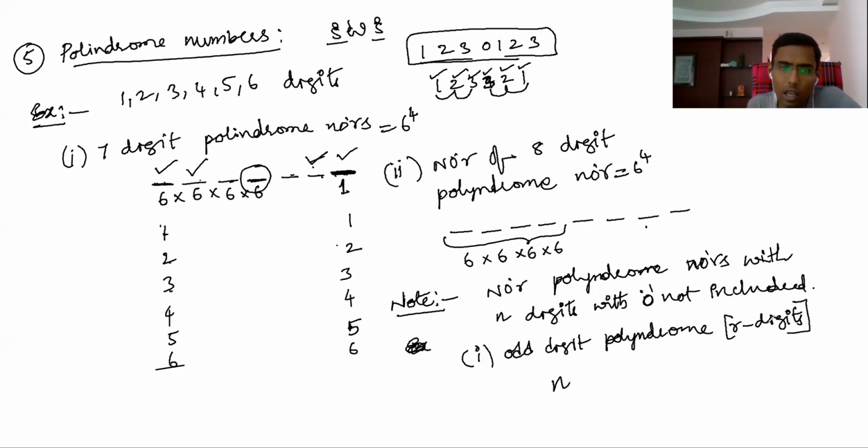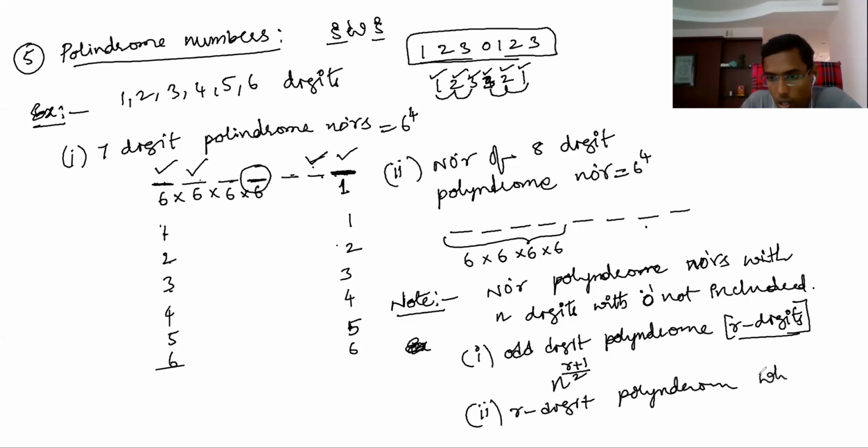Palindrome numbers in which the odd number of digits is r, that is, r digits are there. What should you do? r plus 1 by 2. Now 7-digit palindrome number means 7 plus 1 by 2, that is 4. Similarly, r-digit palindrome number is r plus 1 by 2, if r is odd. Second, r-digit palindrome numbers when r is even: n to the power of r by 2.